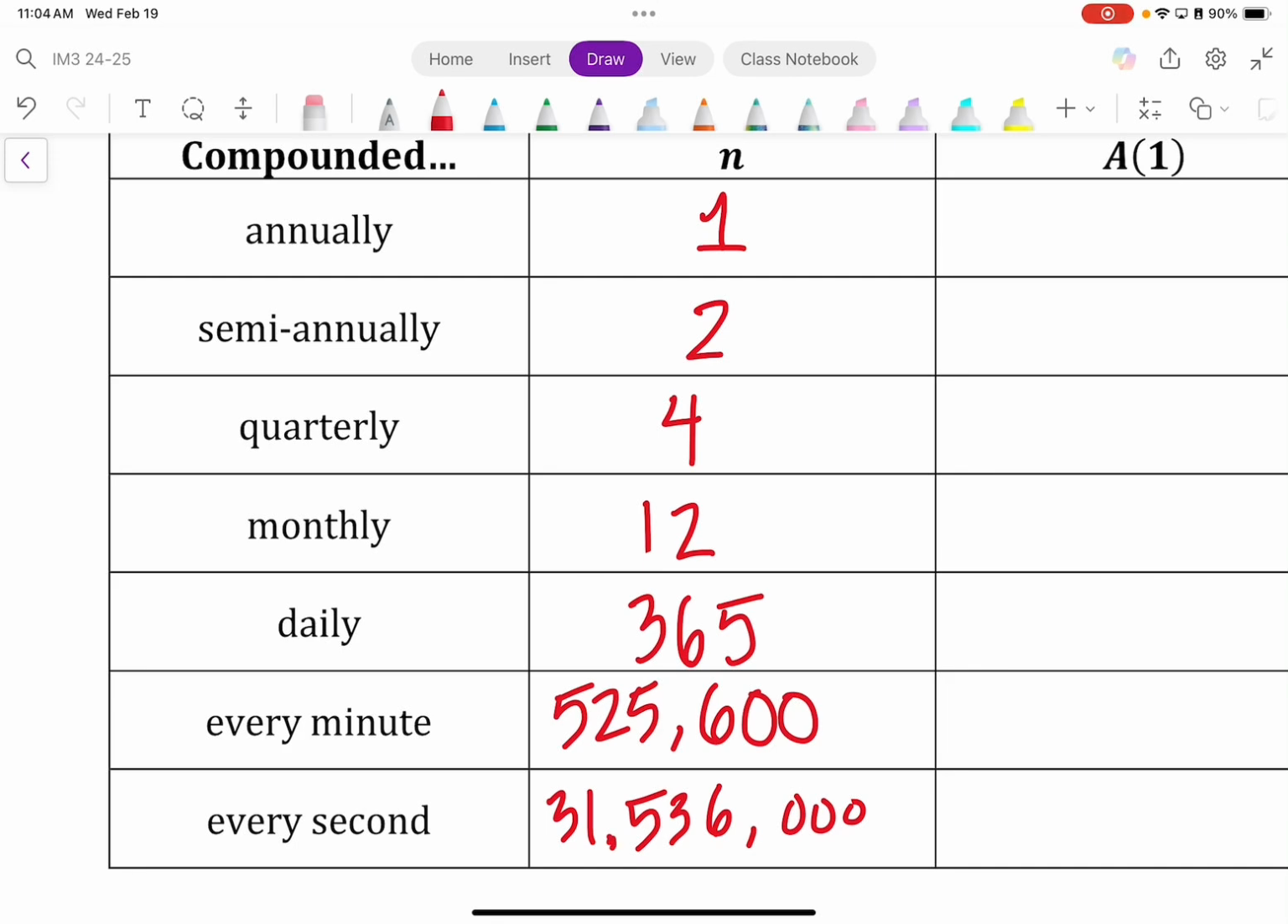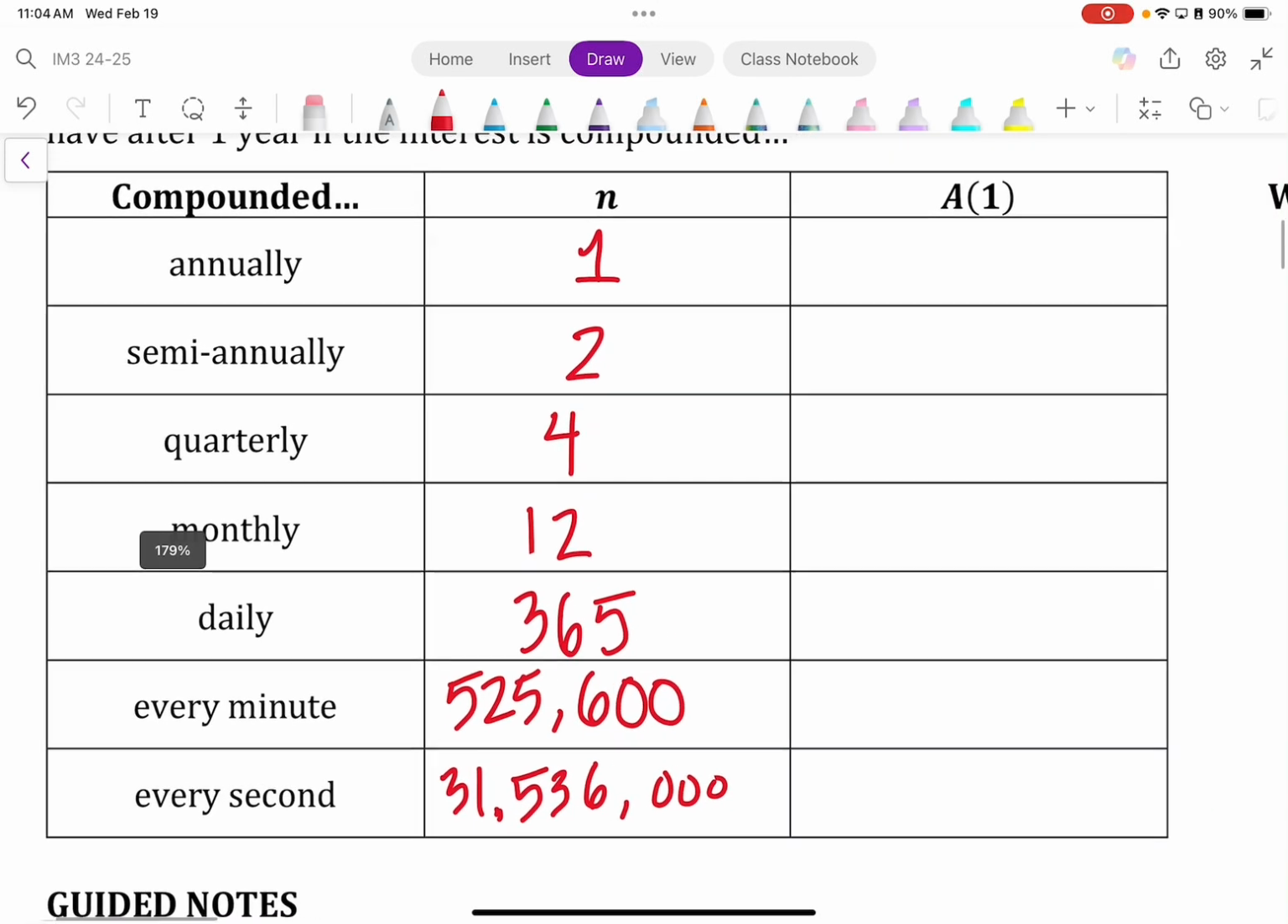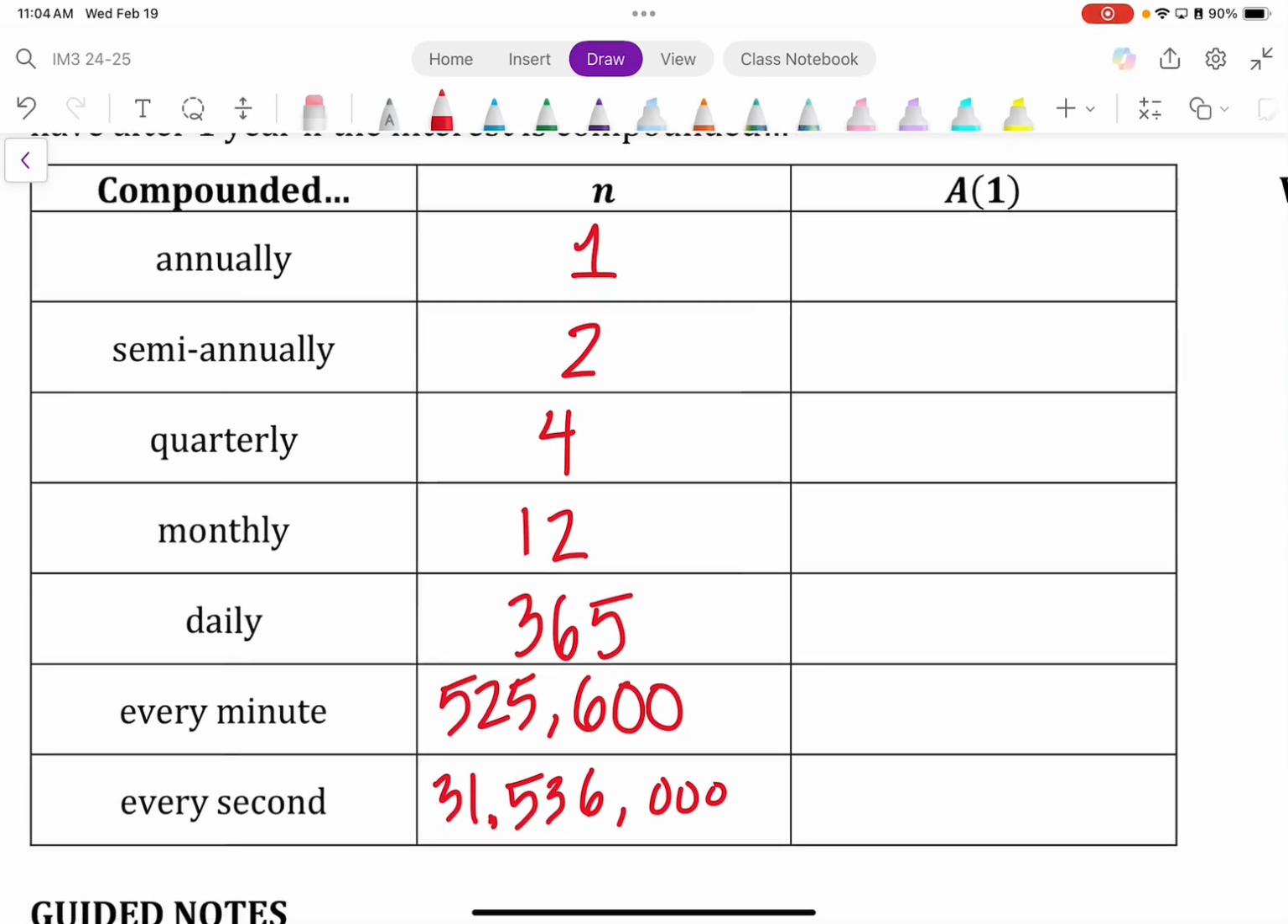31,536,000. Okay. Now this is where the computational aspect of this warm-up goes in here. So you should have a calculator in front of you. I'm going to show you guys what I'm looking for. I'm going to do this once, and then you're going to do the rest. I'm just going to set it up for you guys so that you know what to expect.